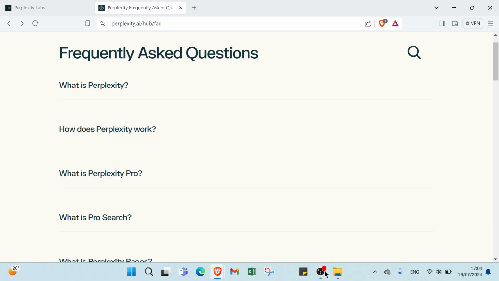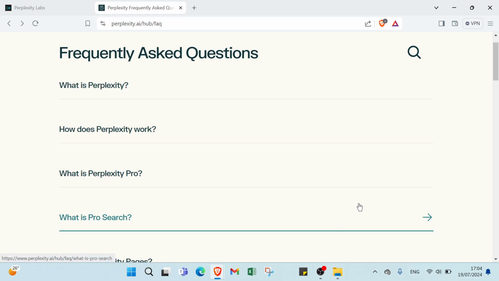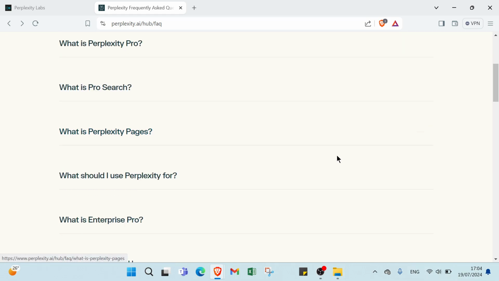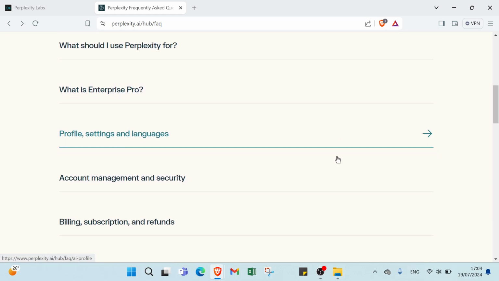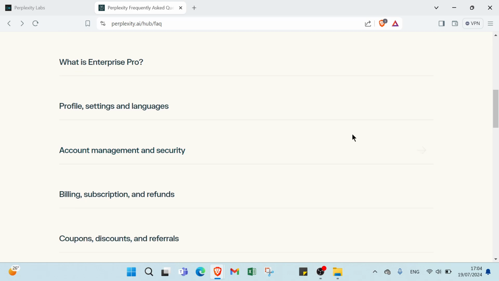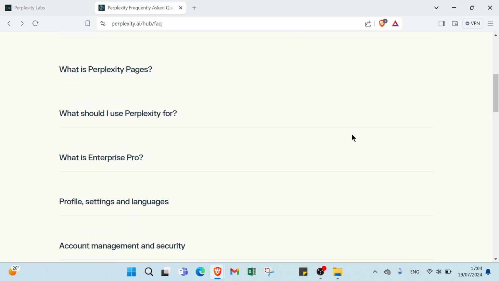So let's give you some methods for earning money with Perplexity. First, you have freelance services. One of the easiest ways to start earning with Perplexity is by offering freelance services. Here's how you can do it. First, you identify your niche. Are you good at a specific task? Perplexity helps with research, data analysis, content writing, etc. Focus on what you do best.